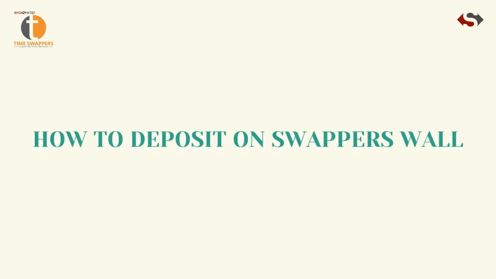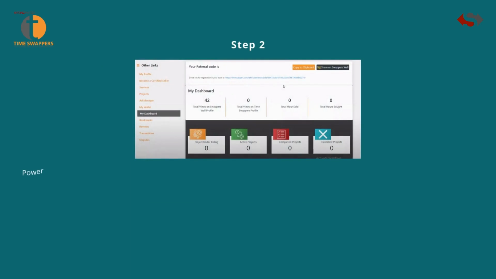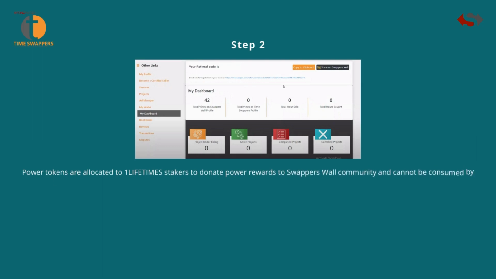How to deposit on Swappers Wall. Step 1. Go to My Profile on TimeSwappers. Step 2. Go to My Wallet. Here you can check in and out deposit and withdrawal history from TimeSwappers as well as Swappers Wall platforms.